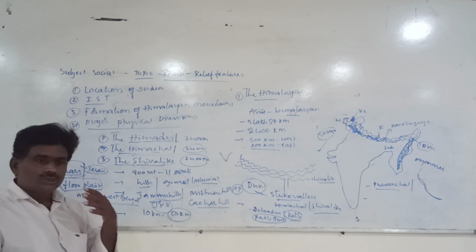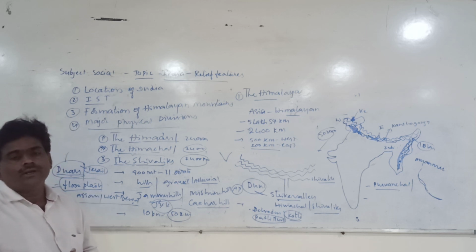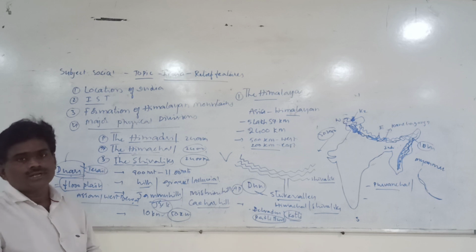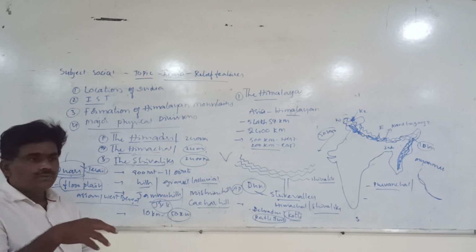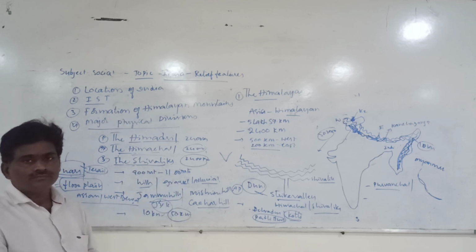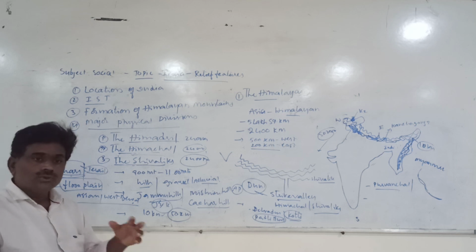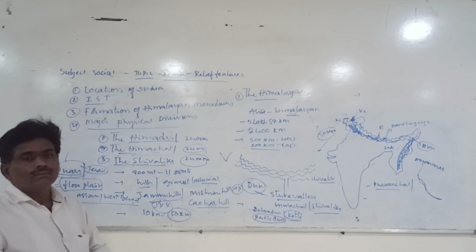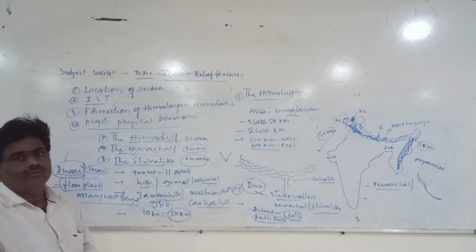If the Himalayan mountains were not there, there would be no rainfall in India because these winds would move towards Central Asia, as a low pressure belt is created in Central Asia. But India won't get rainfall. This is the second important point. So due to the Himalayan mountains, India is really getting a bulk of rainfall.